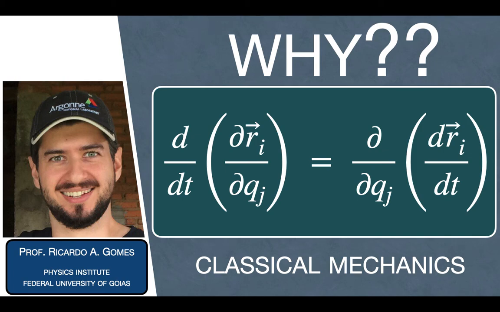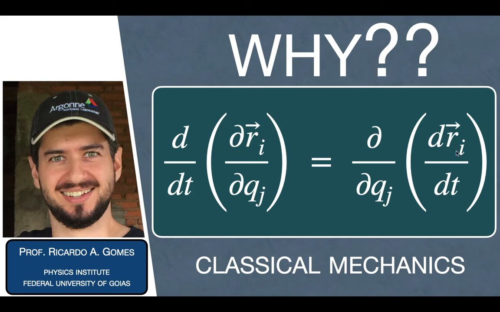Hello everyone, I'm Professor Ricardo, and in this video we are going to answer this question: why we can write that the total time derivative of this quantity, which is the partial derivative of Ri with respect to Qj, is equal to del Qj of the total time derivative of Ri.